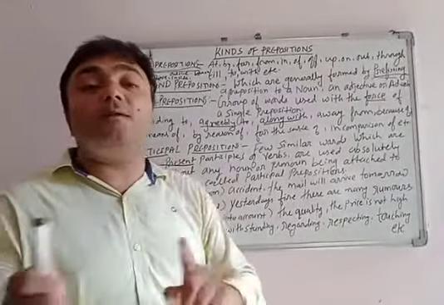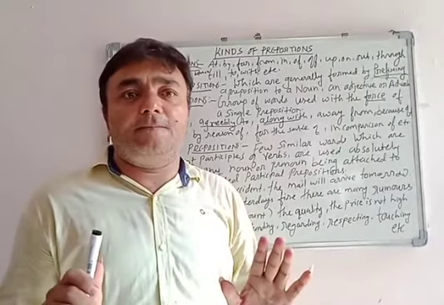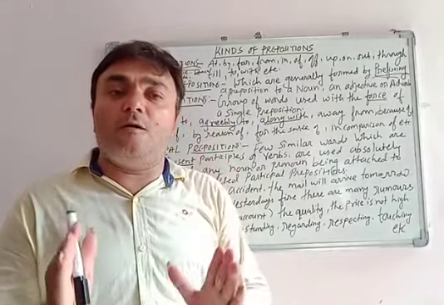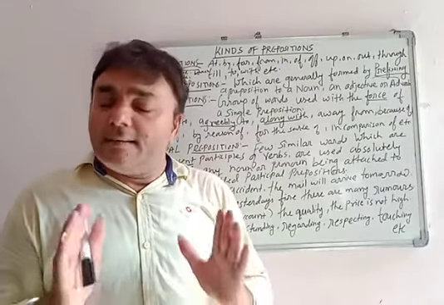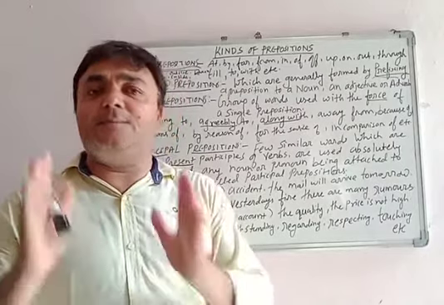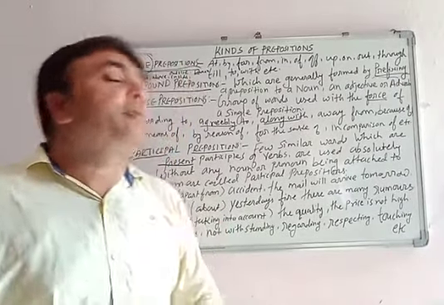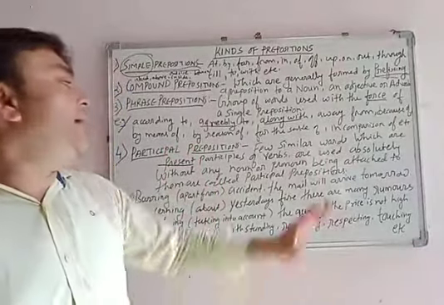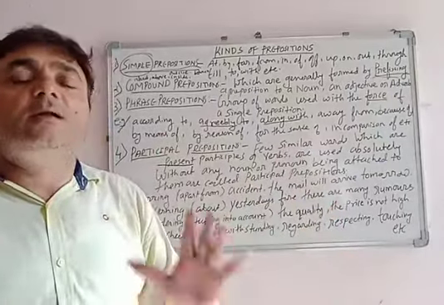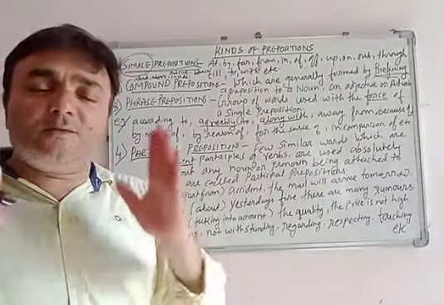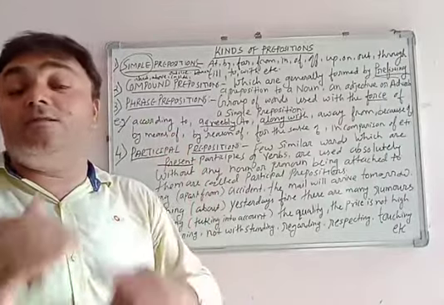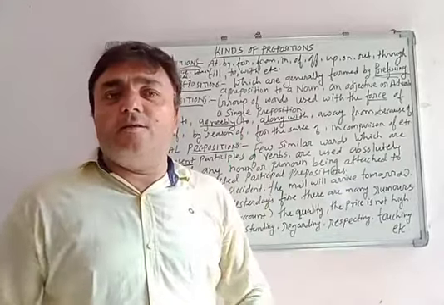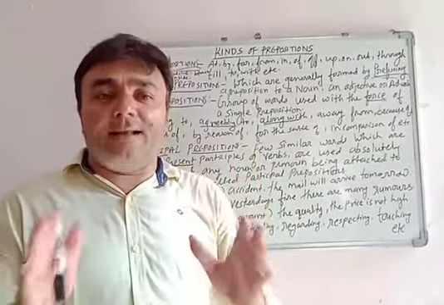Understood? Noun और pronoun के आगे पीछे कुछ नहीं रखना. But they are in present participle form of the verb. Understand properly, they are in present participle form of verb, but they are also attached with them. Them मतलब यहाँ पे noun and pronoun. Got the idea? Read it once, twice, thrice, 4 times, 5 times. You will definitely get the particular meaning. For that you have to read more and more English.